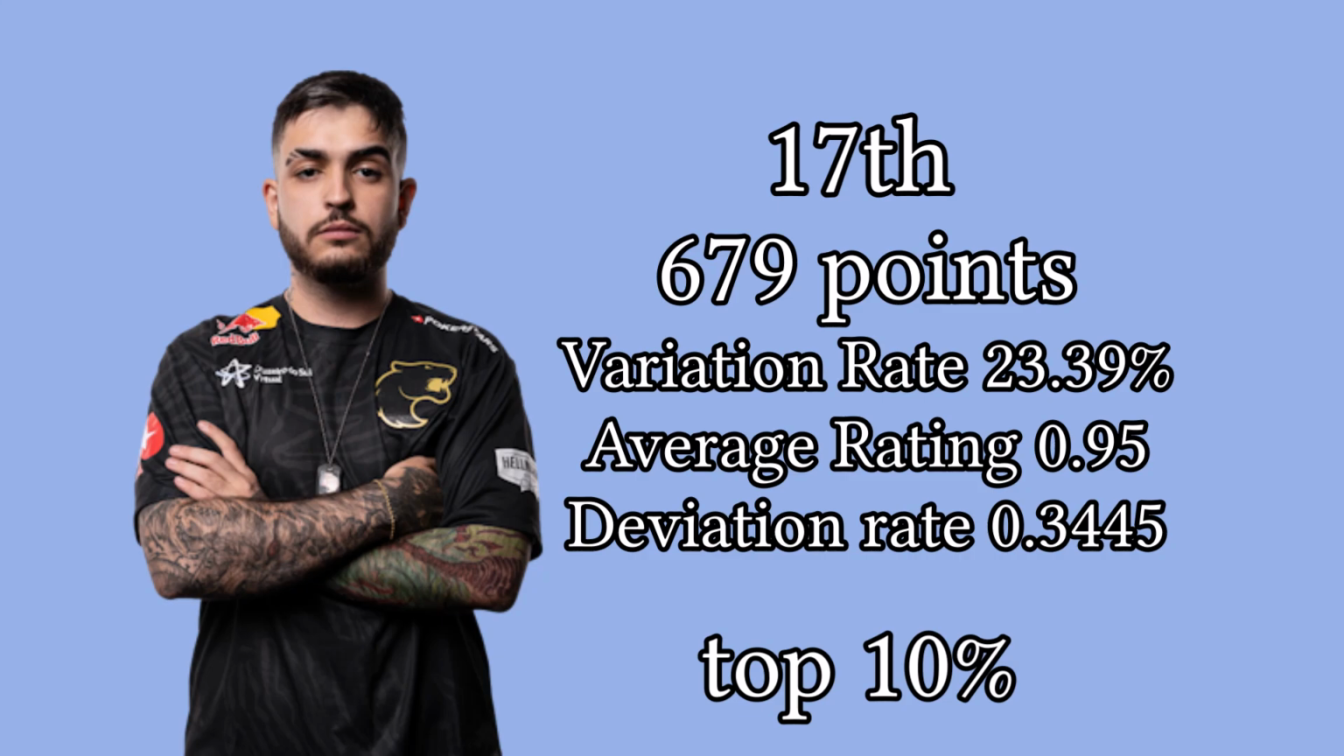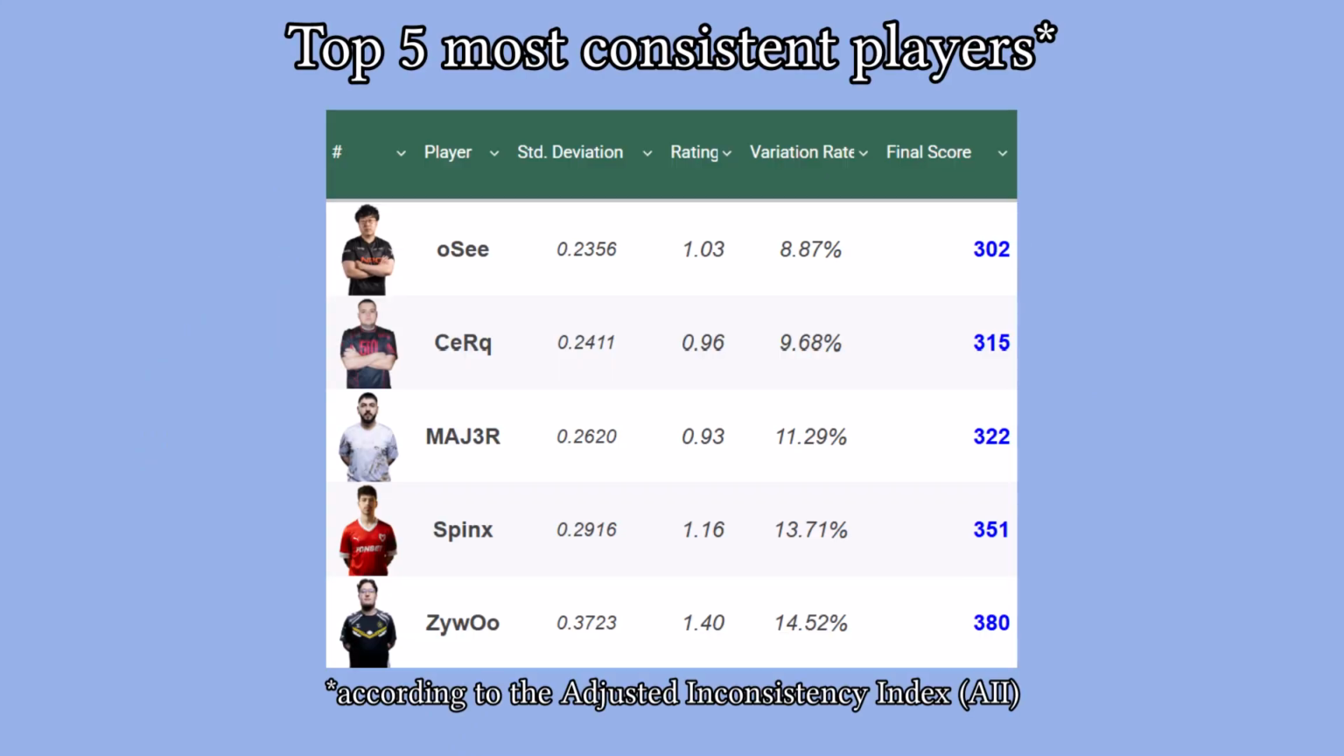And just to feed your curiosity, here are the top 5 most consistent players and their score. These players were able to master the technique of being stable in their performances, not varying much in either direction.